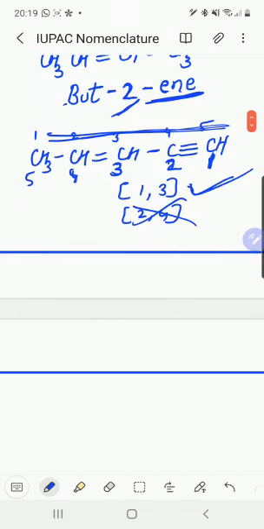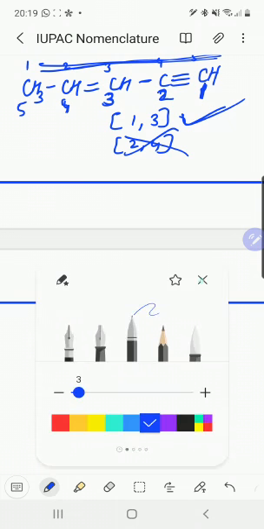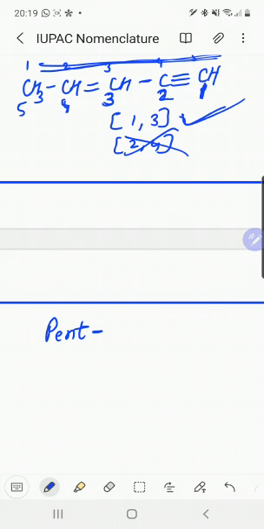When we name this compound, our basic parent chain is of 5 carbon atoms, so our word root is pent. No, we give preference to the double bond.